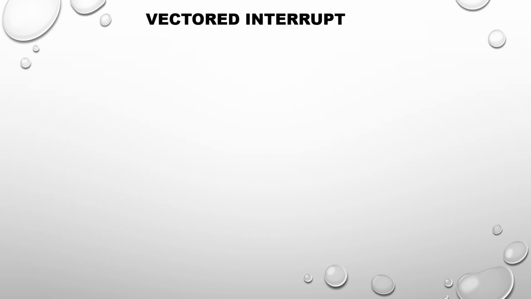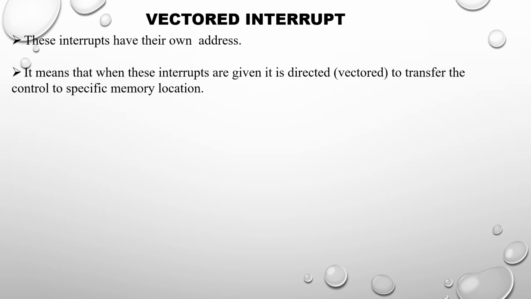Next comes the vectored interrupt. We have discussed maskable, vectored interrupts. These interrupts have their own address. In simple words, whenever the interrupt arises, the processor will go to the address which is given by the interrupt. It means that when these interrupts are given, control is directed, or vectored. Vectored means it has its own address to transfer the control to a specific memory location. So each and every vectored interrupt has its own address. Examples: trap, RST 7.5, RST 6.5 and RST 5.5.